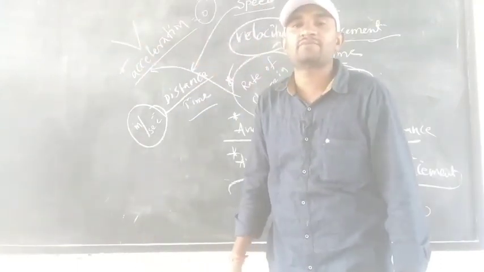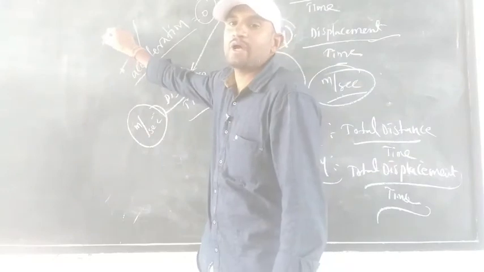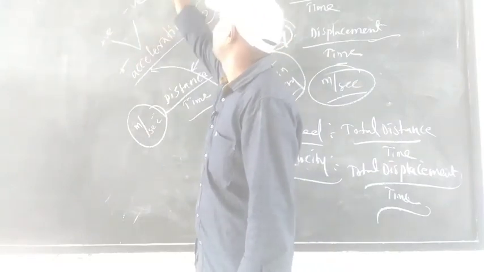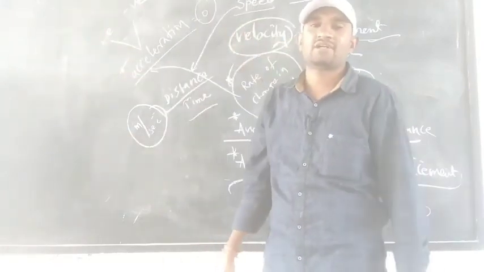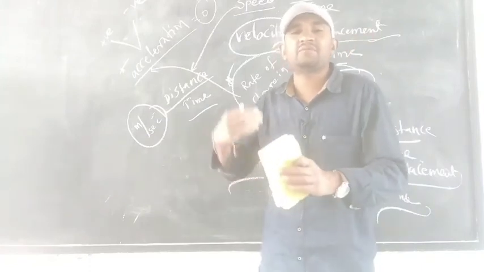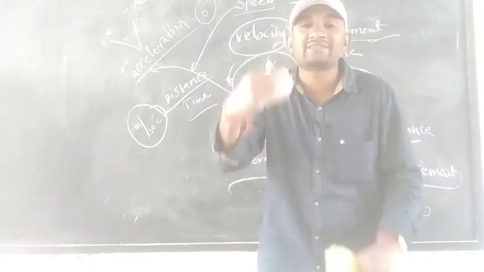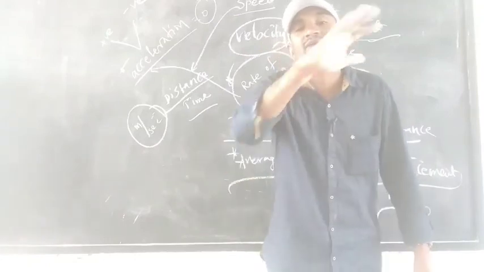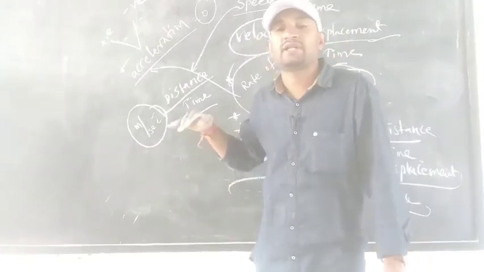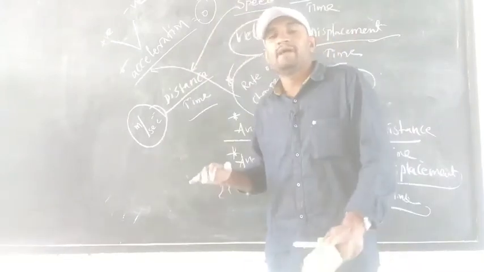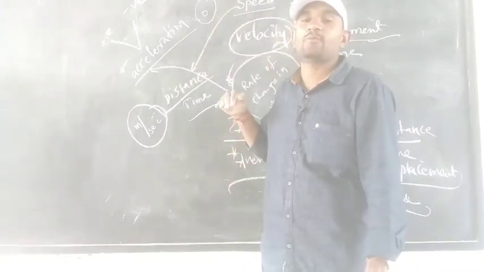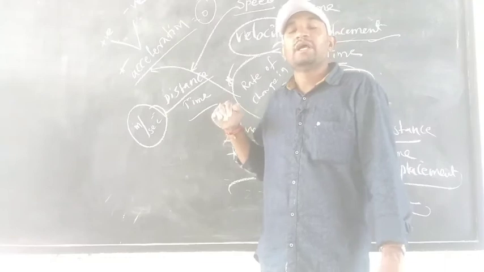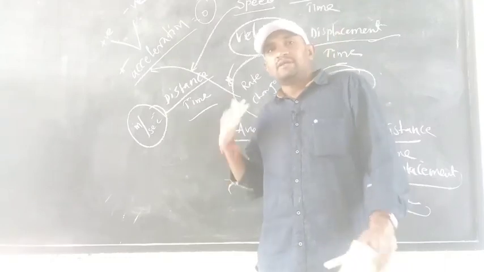Acceleration is how many types? 2 types. One is positive acceleration, the other is negative acceleration. Positive acceleration means velocity gradually increases, like when a train is leaving the railway station or an aeroplane is leaving the airport.